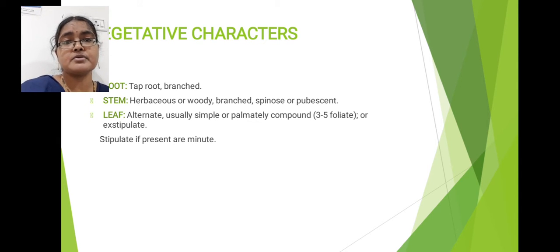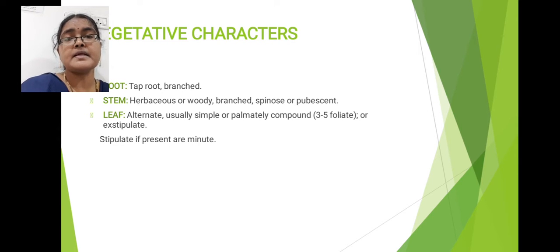Stem characters: here in Caparidaceae family members the stem is herbaceous in nature. Herbaceous nature means this stem shows characters of herbs, and that kind of stem is called a herbaceous stem. Or in some members the stem is woody in nature, well developed xylem is present. So woody stem you will see in this Caparidaceae family members.